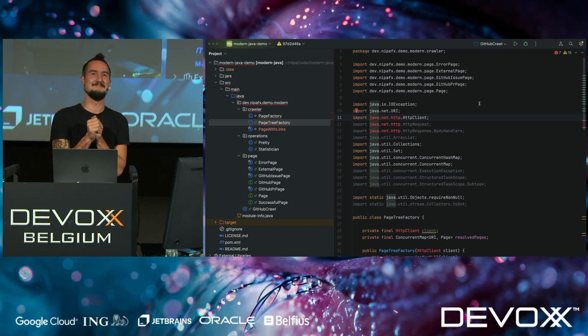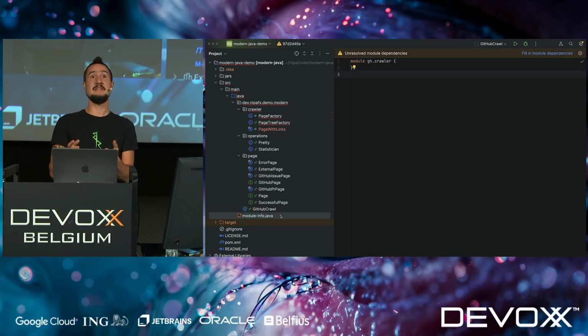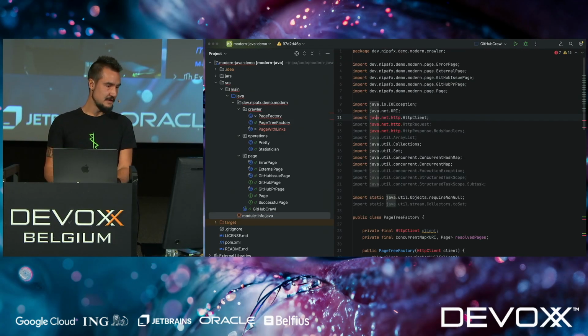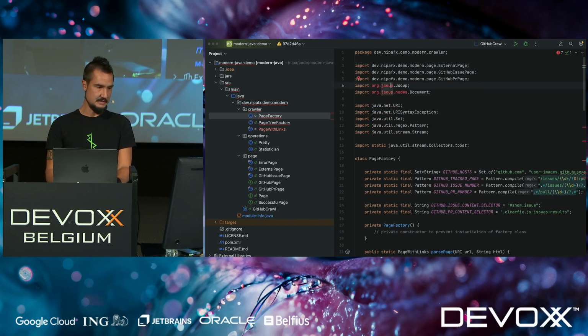Okay, people immediately said modules. I guess that they've been hurt by this. Yes, absolutely. So I have a module info down here, and it doesn't declare any dependencies. So all I'm seeing is the Java base module. But I do want to have more dependencies. So let's just add this. And then I have the same error here again because I have a dependency on JSoup for the whole HTML parsing. So let's depend on this as well.